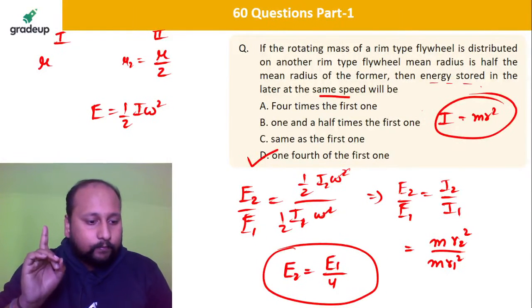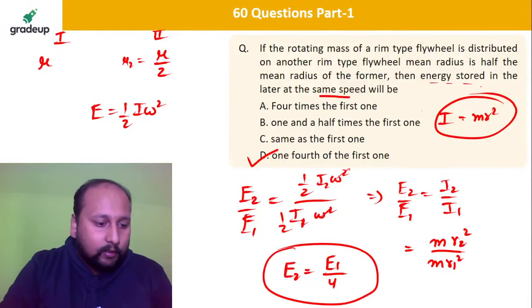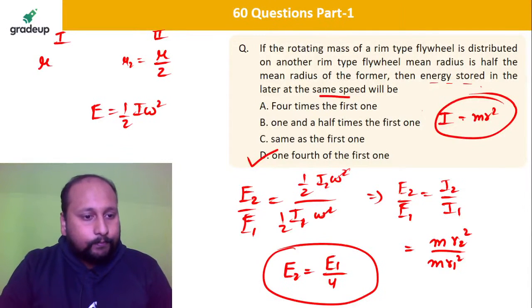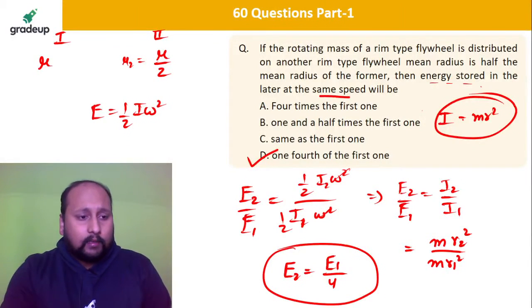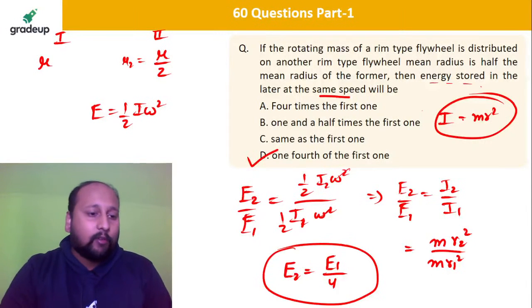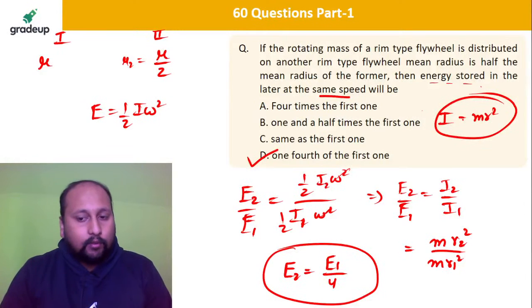Vardhaman, Rajan, very good. Correct. Option D is the correct answer. It's very easy. I just use basic energy formulation, half I omega square. That's it. Is this clear? I've just used half I omega square.